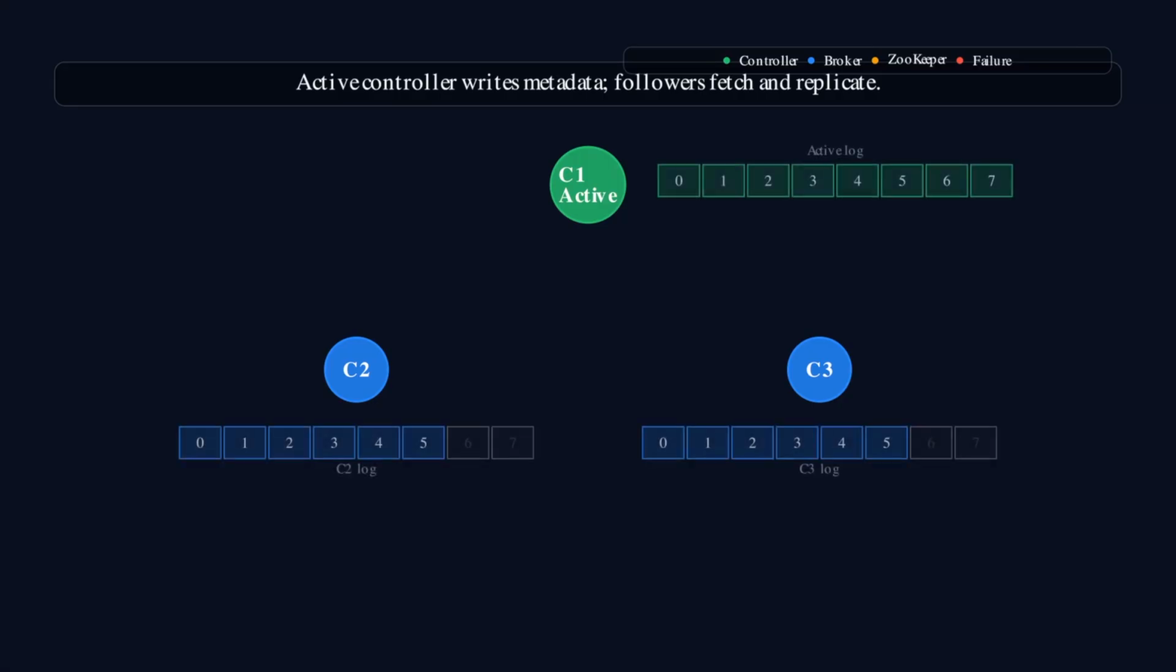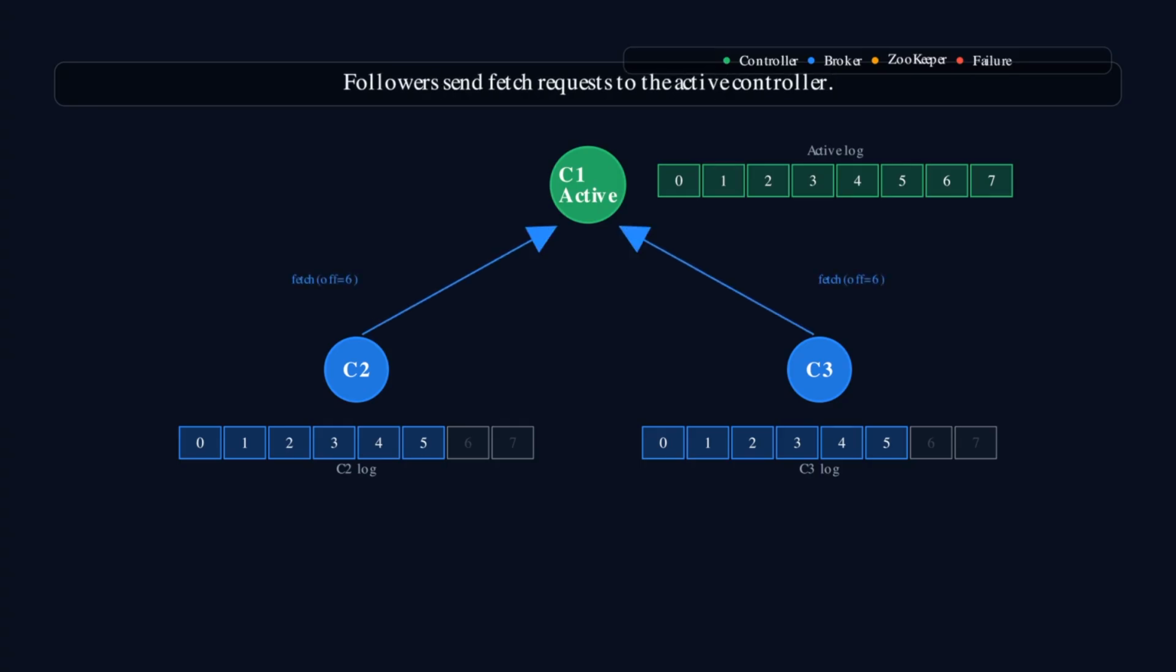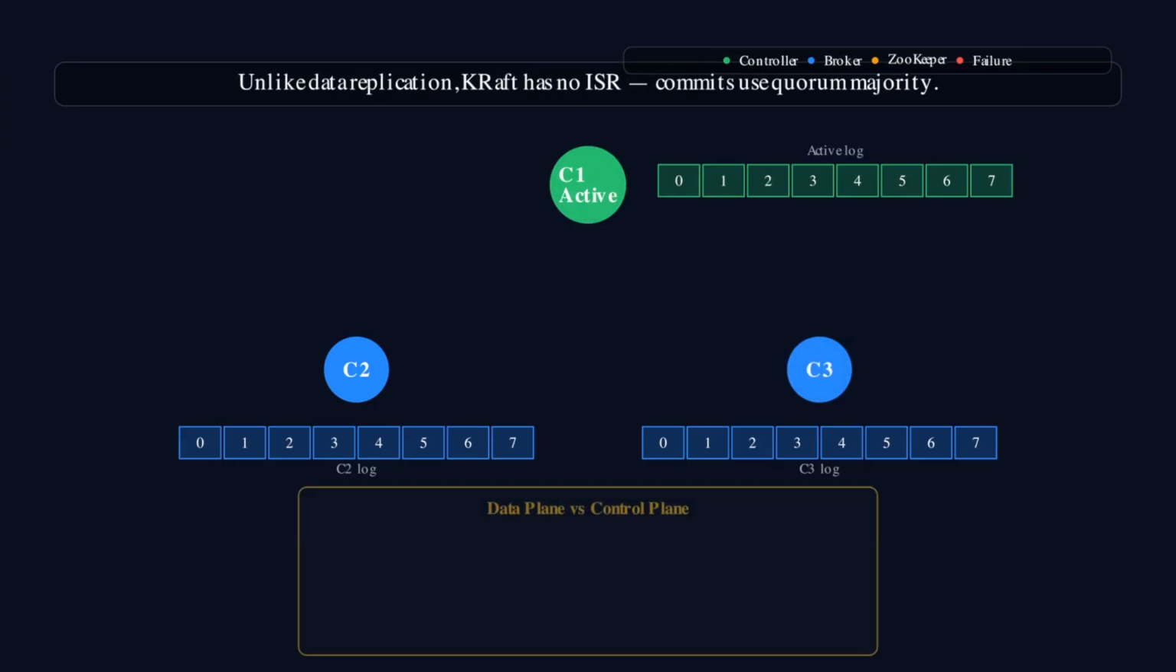Metadata replication in KRaft works similarly to data replication in the data plane. The active controller, which is the leader, receives all metadata writes and appends each change as a record to the cluster metadata log. The follower controllers then fetch these records from the leader and apply them to their own local copies. This keeps all controllers in sync with the latest cluster state. The process is continuous. Followers constantly pull new records from the leader, much like how follower brokers replicate partition data in the data plane.